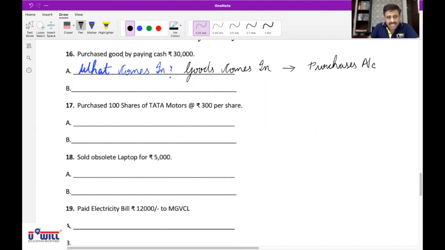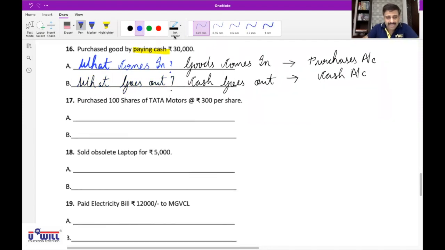Then we are purchasing goods by paying cash. So if you ask the second question to yourselves, what second question? What goes out? All of you check your answers, okay? If you ask this question, what goes out, you'll get the answer. Cash goes out, because we have purchased goods by paying cash. So cash goes out and that will affect which account? Cash account.